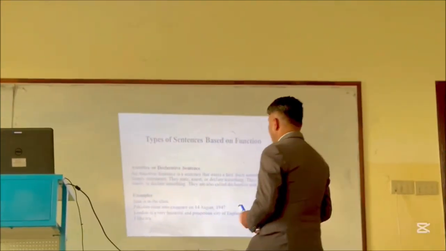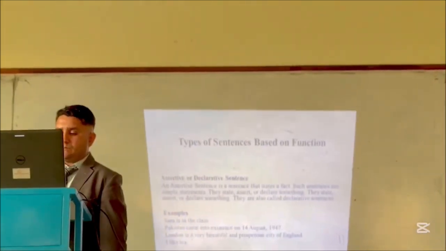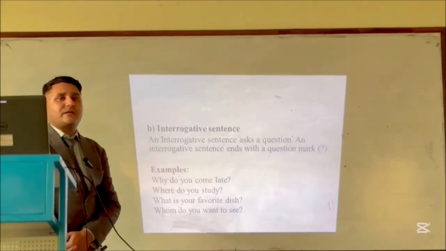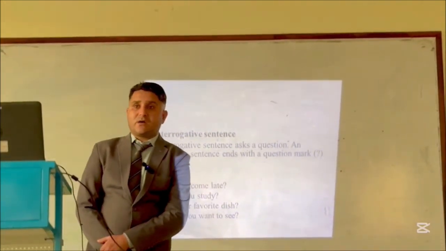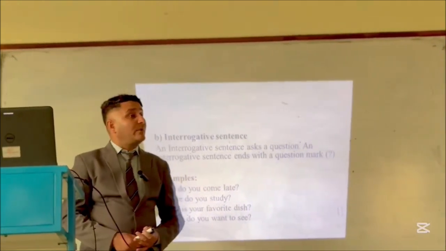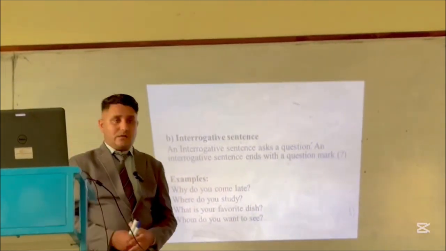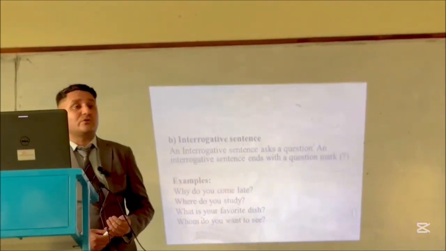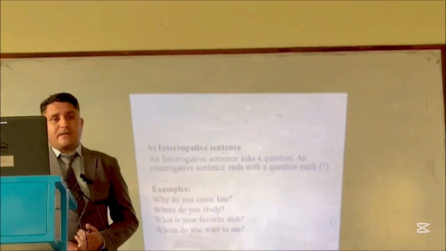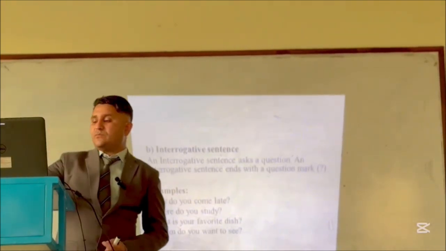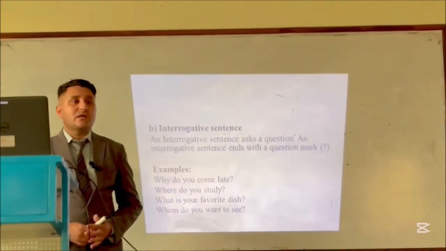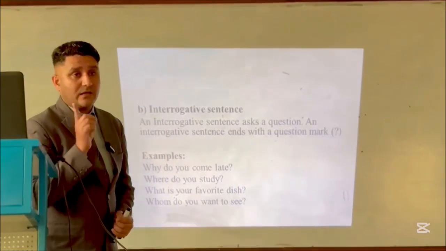The next type that we are going to discuss is the interrogative sentence. A very common type. Interrogative sentences ask questions; in interviews, in tests, everywhere questions are asked. We can ask someone, why do you come late? In the same way, where do you study? Like your place, your institution where you study. And what's your favorite food or dish? And secondly, whom do you want to see? So this type is called the interrogative sentence. That's not so difficult. And finally, interrogative sentences, dear learners, end at the question mark.